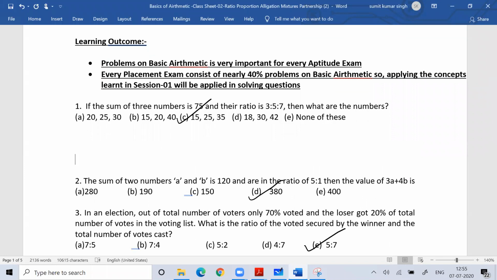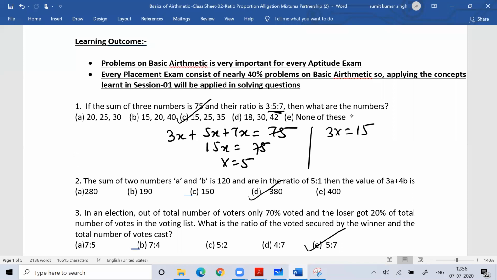So three numbers are there. The ratio is 3 is to 5 is to 7. So take one number 3x, another number 5x, third number 7x. The sum is 75, so you can write 15x is equal to 75. So x is equal to 5. So 3x would be 15, 5x would be 25, and 7x would be 35. Now try question number 2, everyone.